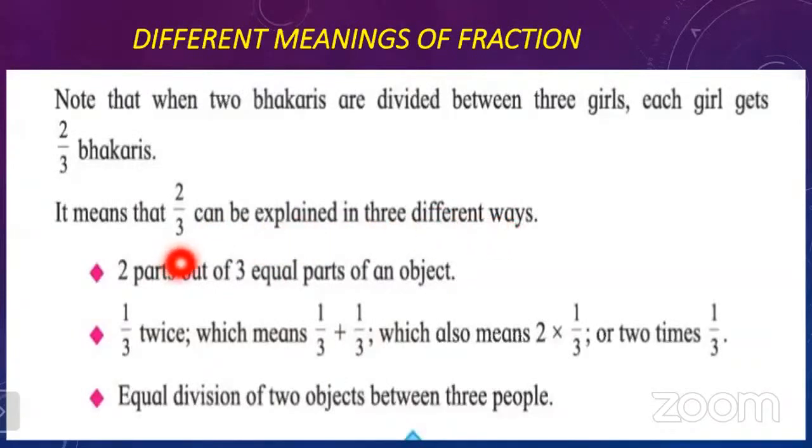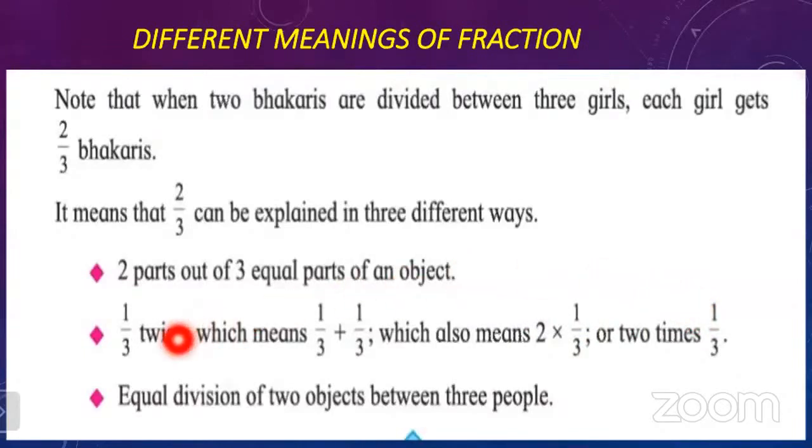The two parts out of three equal parts of an object, then 1/3 twice, which means 1/3 plus 1/3, which also means 2 multiplied by 1/3, or 2 times 1/3.